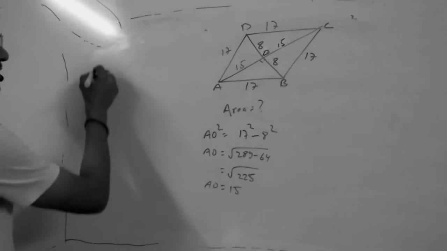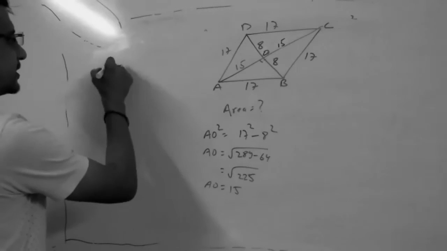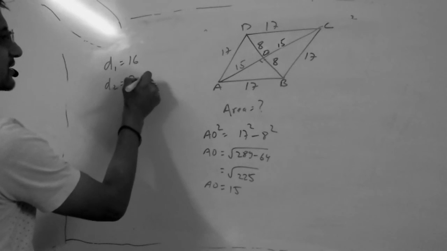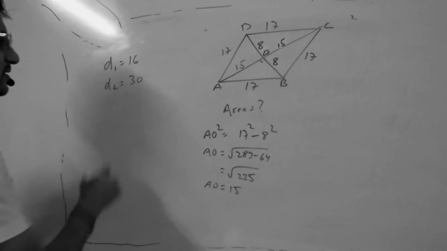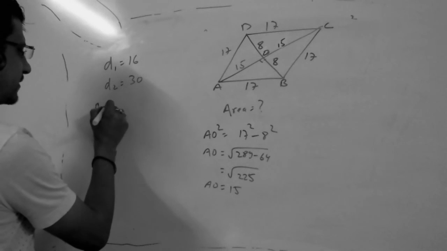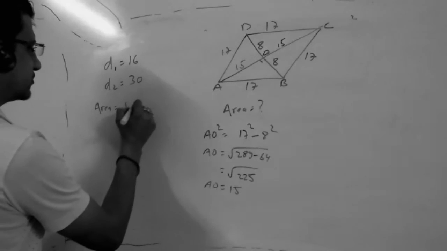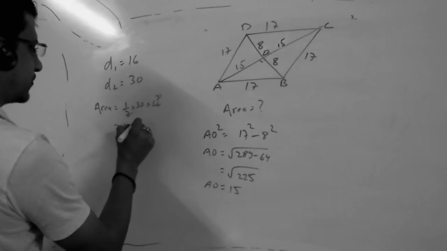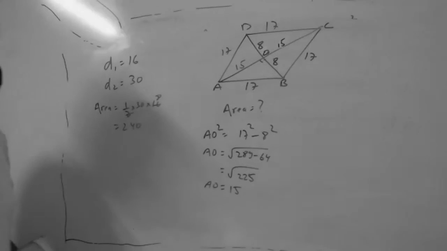So now you know the lengths of both diagonals: D1 is 16 and D2 is 30. So the area you can find as half into 30 into 16, which is 240. Very good.